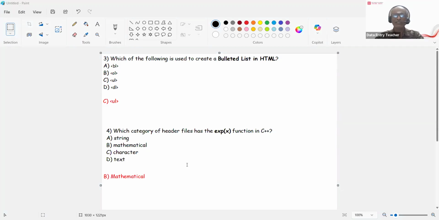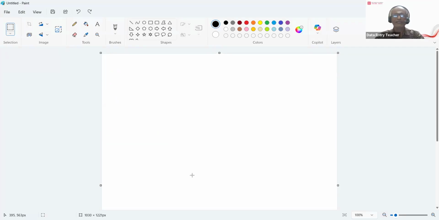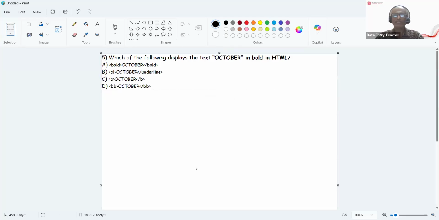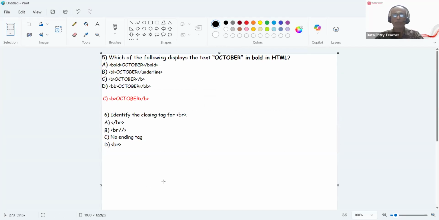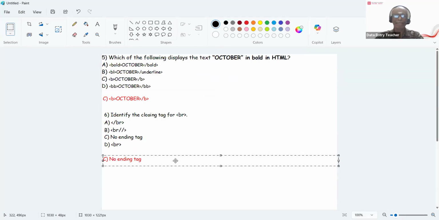So next question is, which of the following displays the text October in bold? Bold is the B tag, right? The B tag and the closing B tag, that is the answer. So very simple question. The next question is, identify the closing tag for BR. BR has no closing tag. So the answer, I will write it as no closing tag. Option is C.